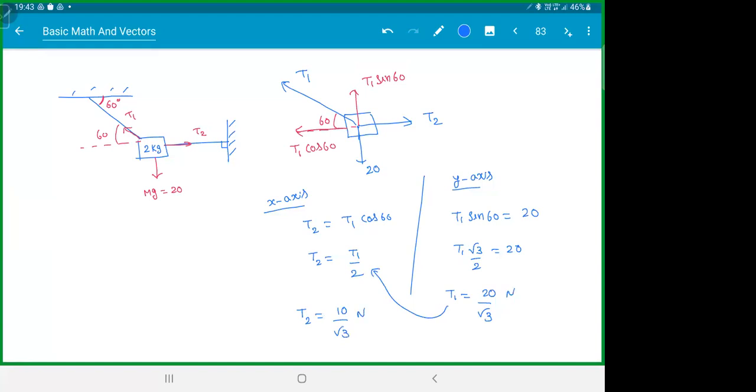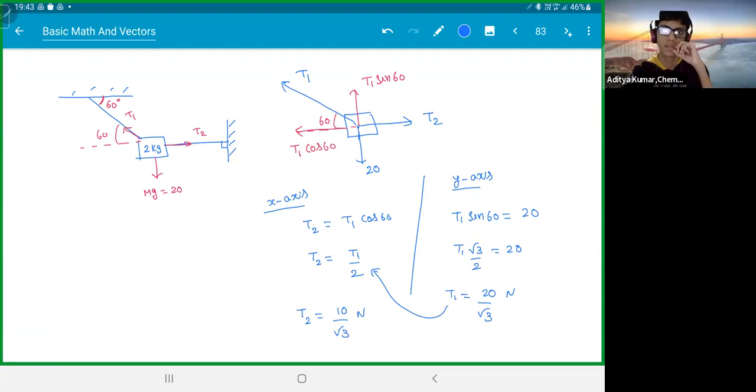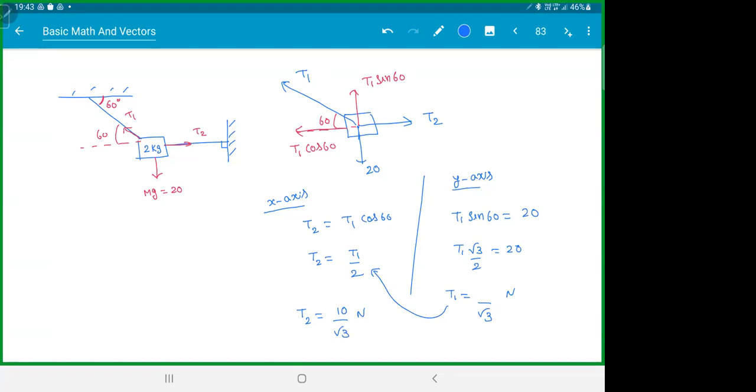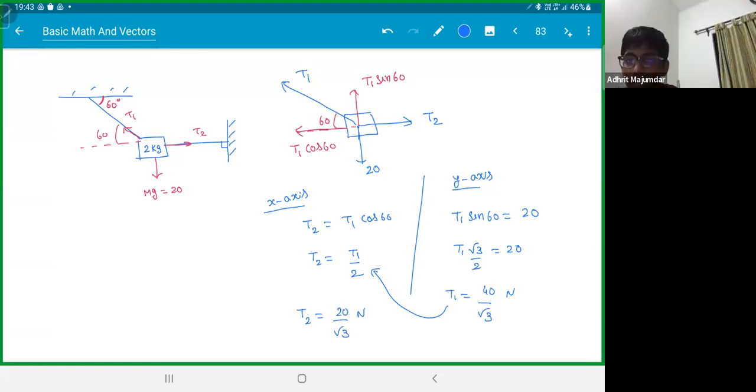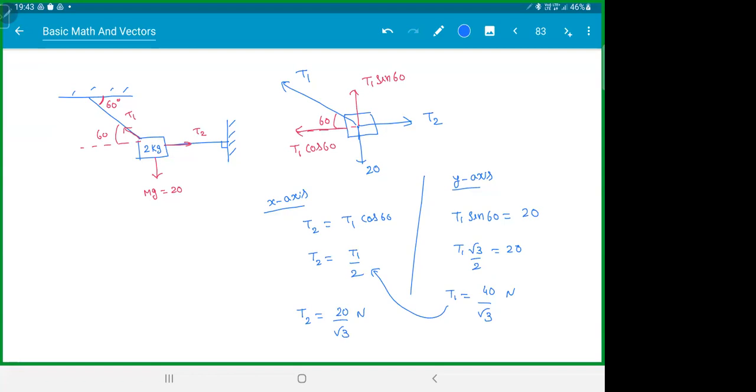Check. Sir, T1 is 40 by root 3. Yeah, my mistake, so T1 is 40 by root 3 and T2 is 20 by root 3. Yeah, right, Aditya, you got it right. Yes, I also got it right. Please check how I did this. Easy, right? Just resolve the forces, balance vertical, balance horizontal equations and solve. Anyone confused with this, please ask.